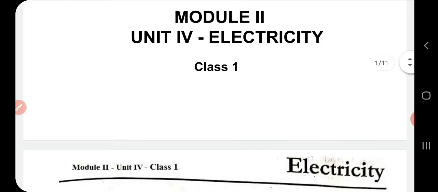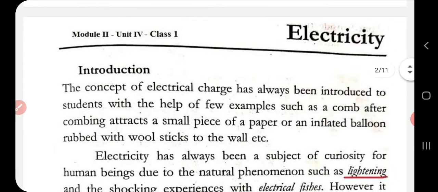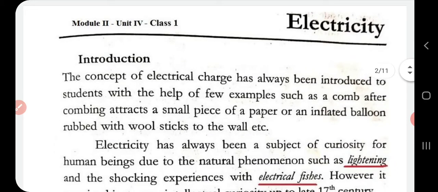Now, this concept of electricity has been known to us from the early days. For example, if you have a comb, while combing your hair, you might have noticed that small pieces of paper stick onto your comb.